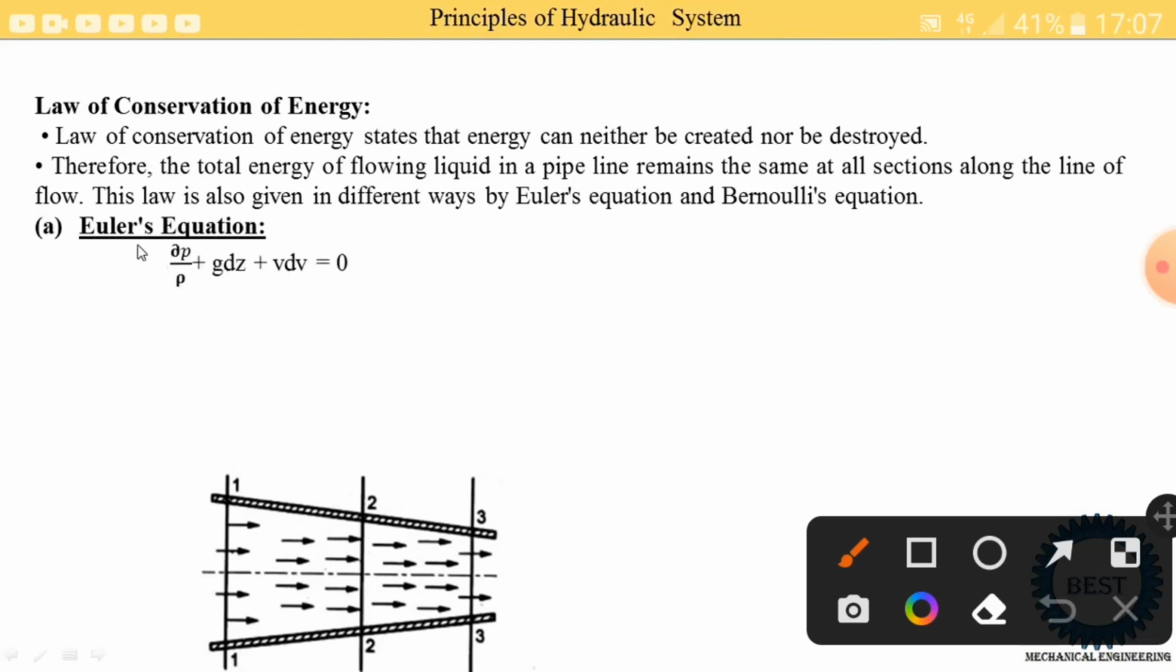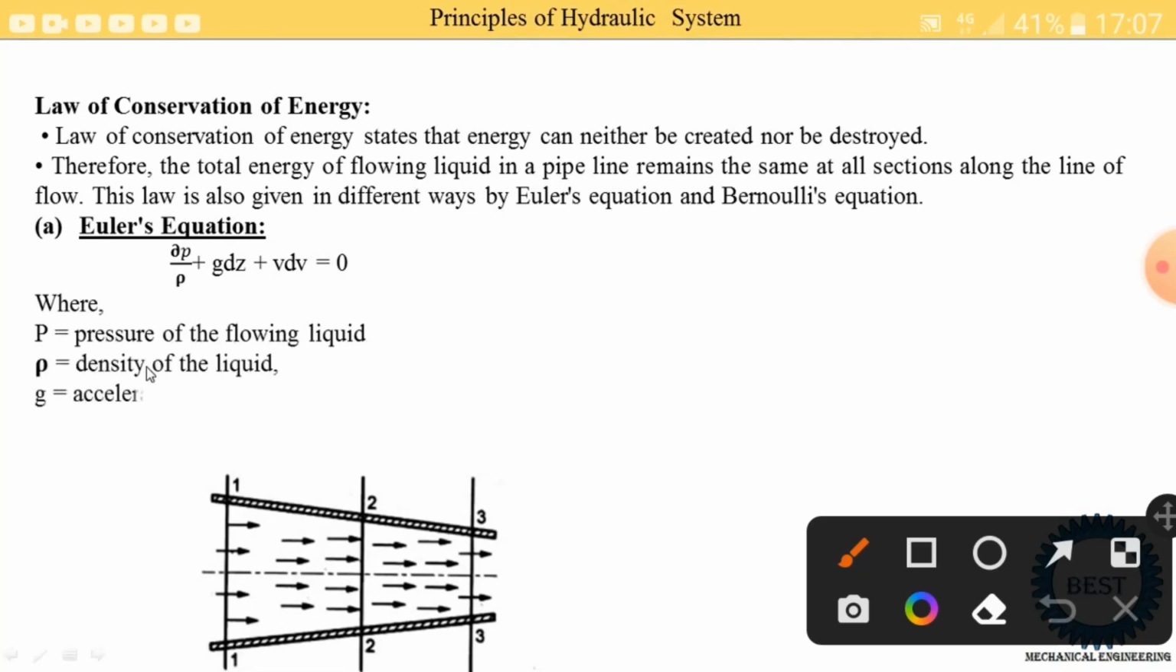So this is Euler's equation. We cannot derive it, but it is directly written: dP divided by rho g plus g dz plus v dv. Where P is equal to pressure of the flowing liquid, rho is the density of the liquid, g is acceleration due to gravity, z is equal to potential level or head, and v is equal to velocity of flow of liquid.